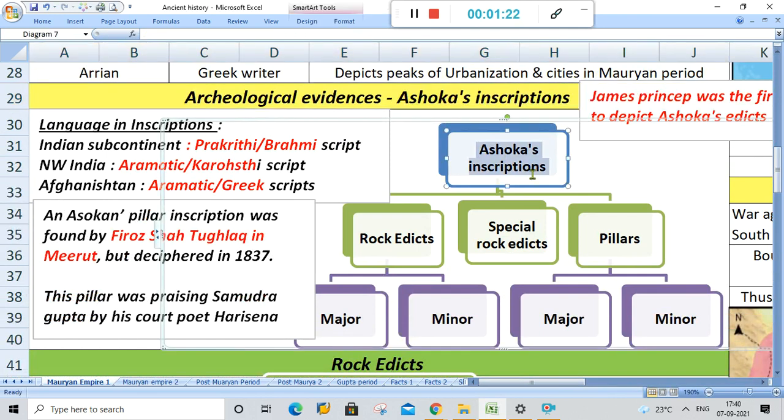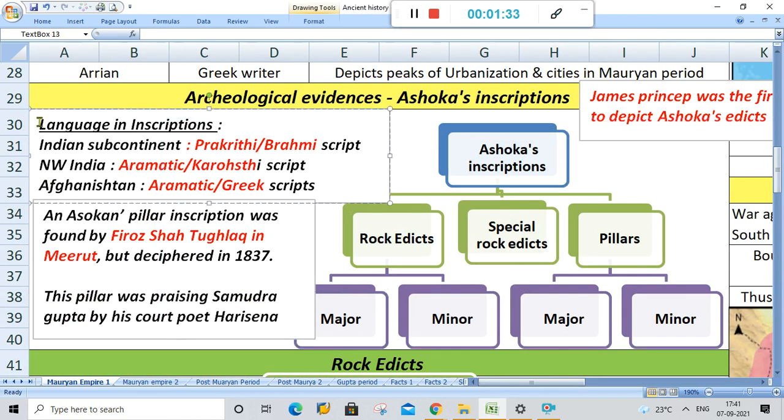Ashoka's inscriptions are divided into rock edicts, special rock edicts and pillars. These rock edicts and pillars can again be divided into major and minor. The language in these inscriptions varies from region to region. In the Indian subcontinent, it is Prakrit and Brahmi script which was found on the inscriptions. In Northwest India, it was Aramaic or Kharosthi script. It's not 'and', it's 'or'. Aramaic or Kharosthi script. In Afghanistan, Aramaic or Greek scripts were found on the inscriptions.